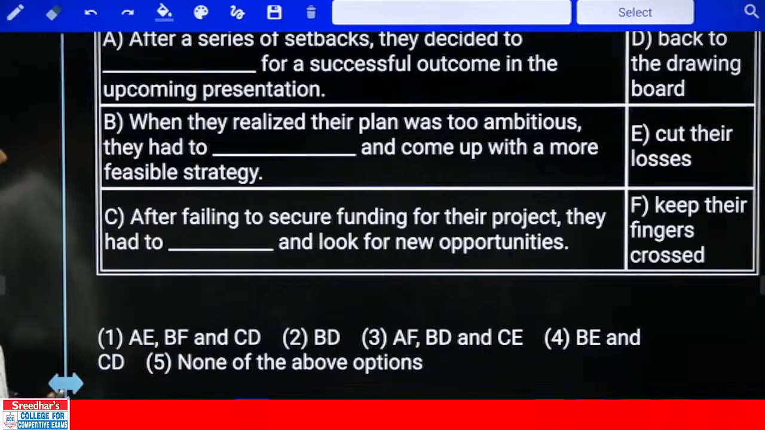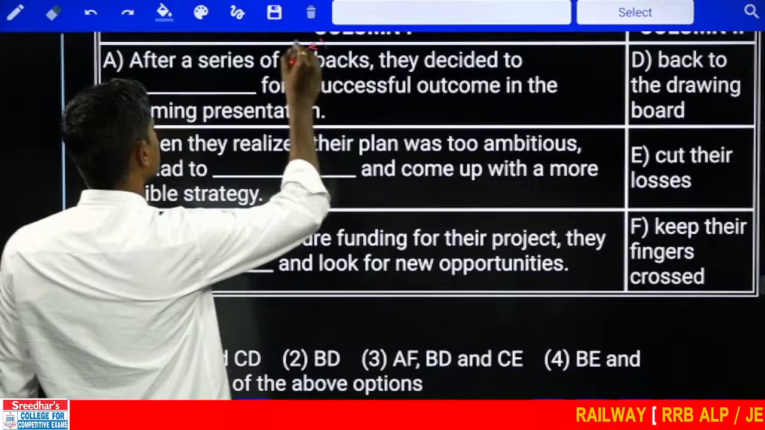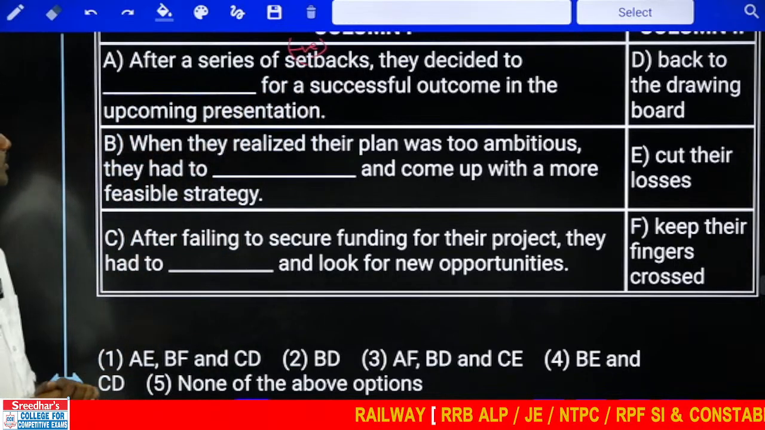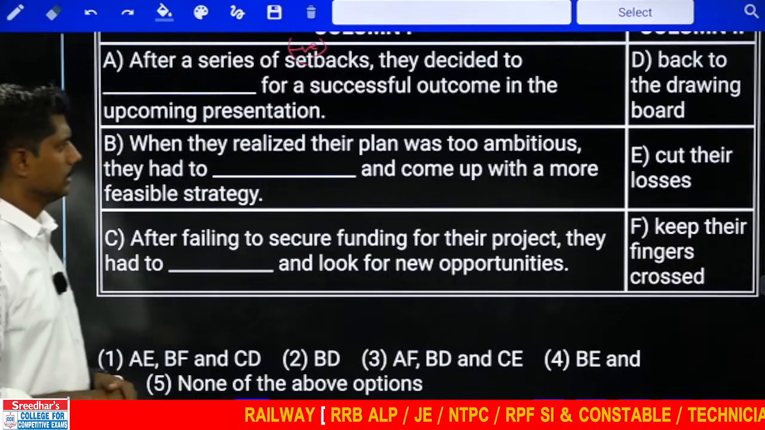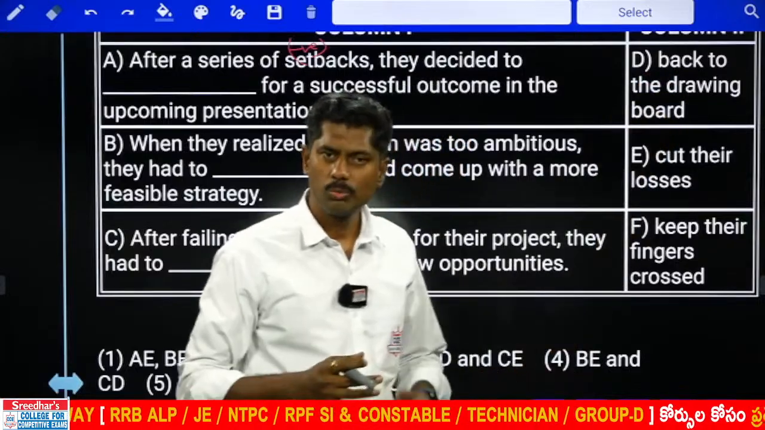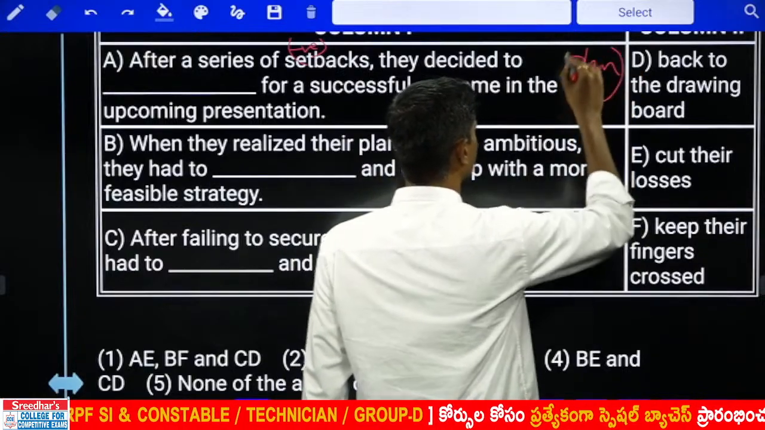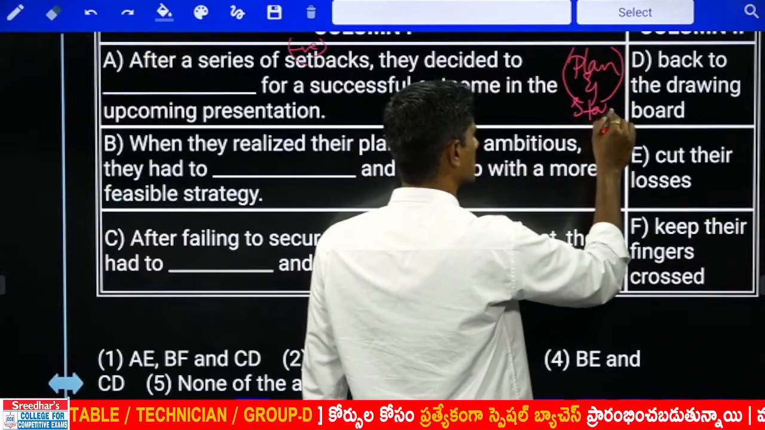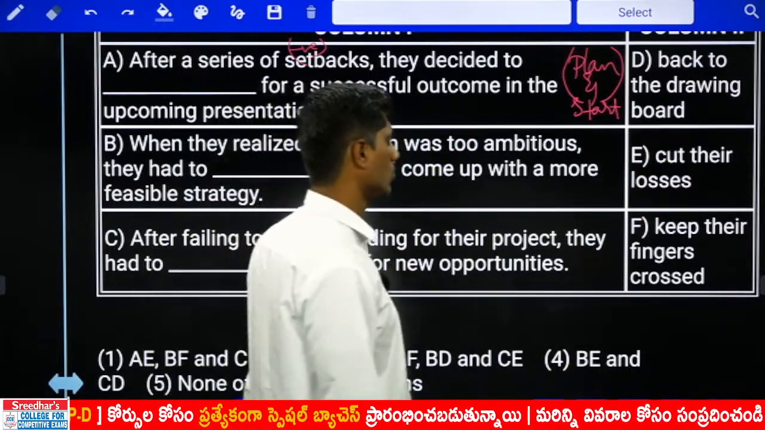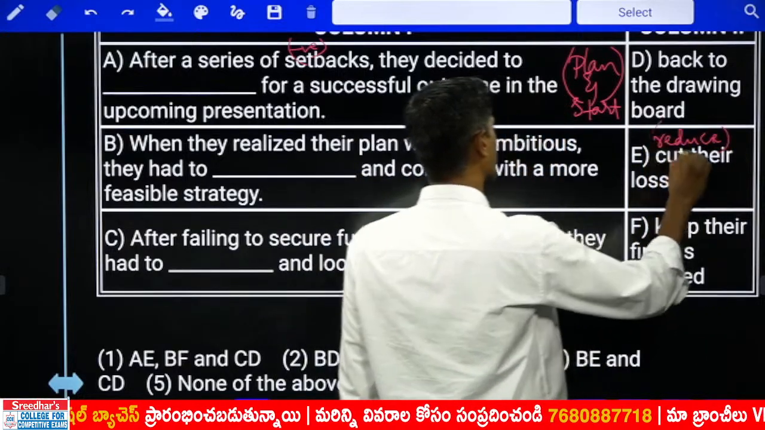After a series of setbacks is nothing but minus points, obstacles, hurdles. After a series of hurdles, they decide to dash for a successful outcome in the upcoming presentation. They say to back to the drawing board. Back to the drawing board means to plan again, start again. Drawing board is a place where we plan and start fresh. Cut their losses. Cutting their losses means reducing their losses. Whatever they are having, reducing some negativity is called cut losses.